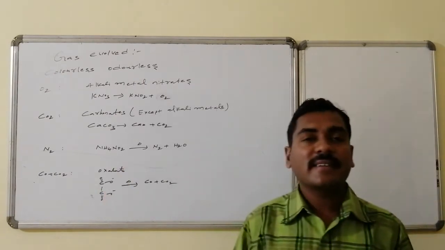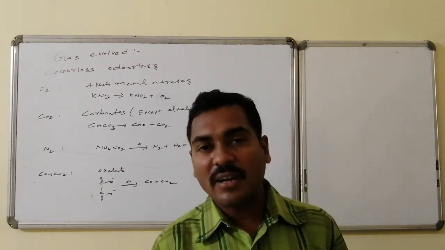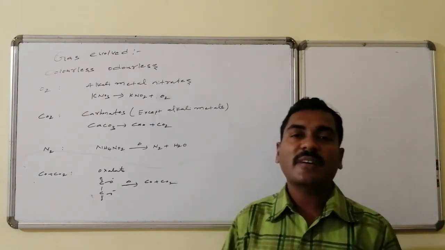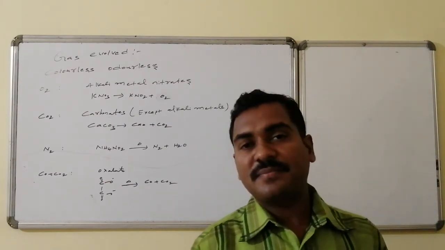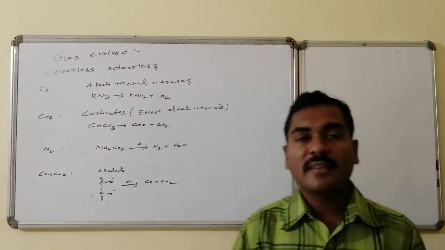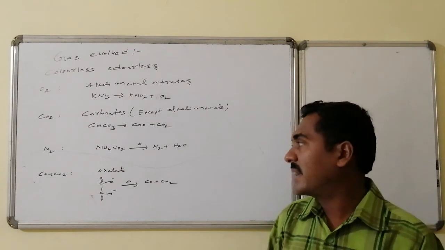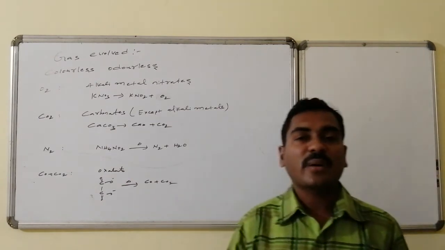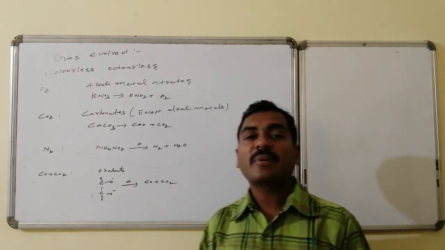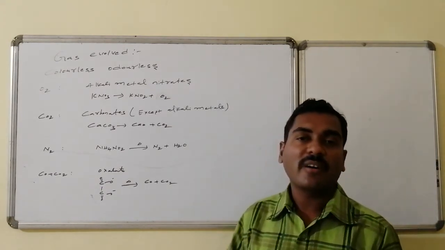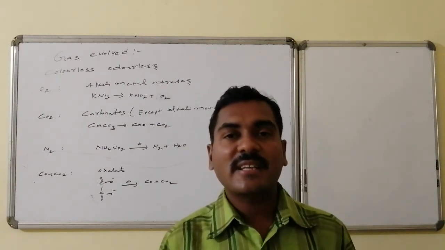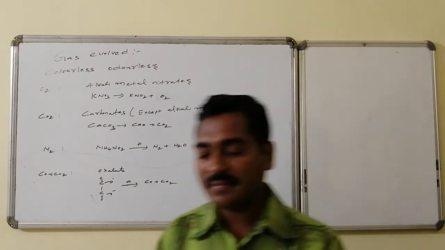Similarly, carbon dioxide gas, which also has no color or odor, comes from all varieties of carbonates except alkali carbonates. Suppose an alkaline earth metal carbonate, calcium carbonate: on heating it gives calcium oxide as well as carbon dioxide. Similarly, ammonium nitrate gives nitrogen gas. Carbon monoxide and carbon dioxide combinations come from the oxalate. Oxalate on heating gives a combination of carbon monoxide as well as carbon dioxide.